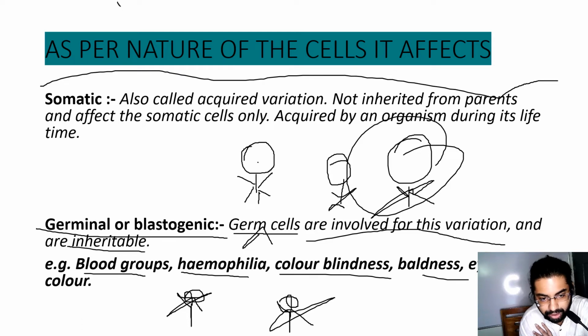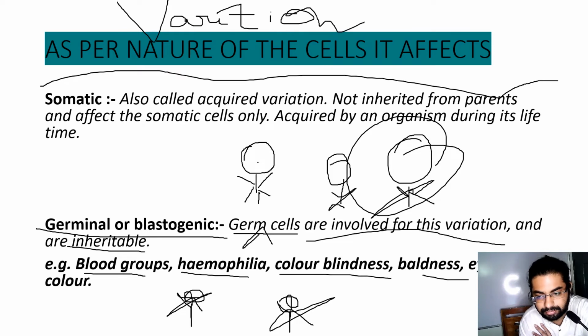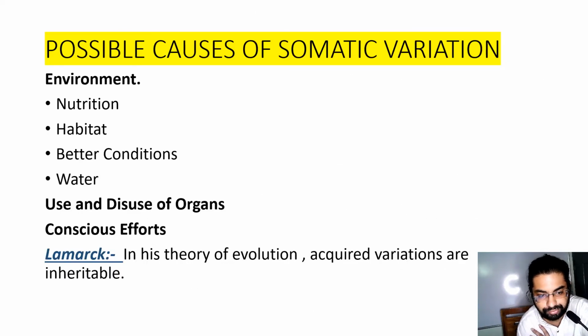Variation type 1: nature of the cells it affects. Possible causes of somatic variations: nutrition. One child has taken so much nutrition that he is healthy compared to the other children.